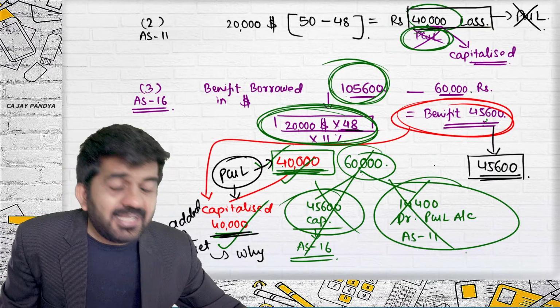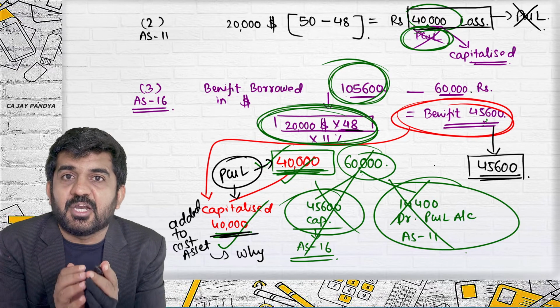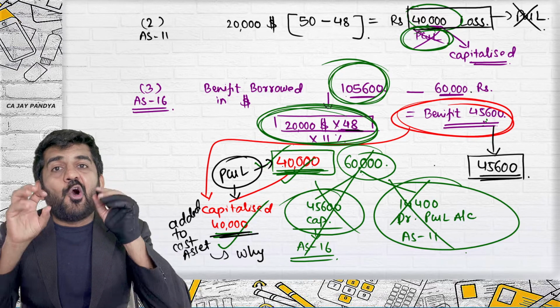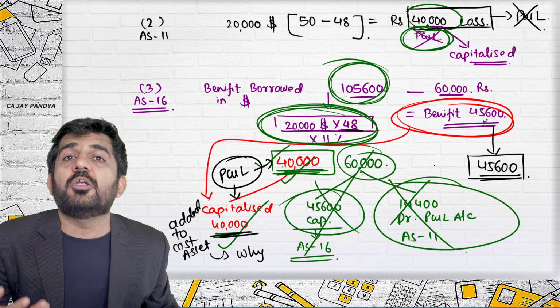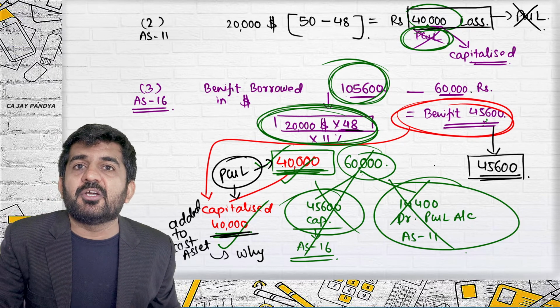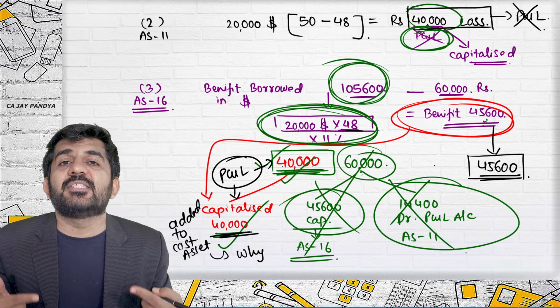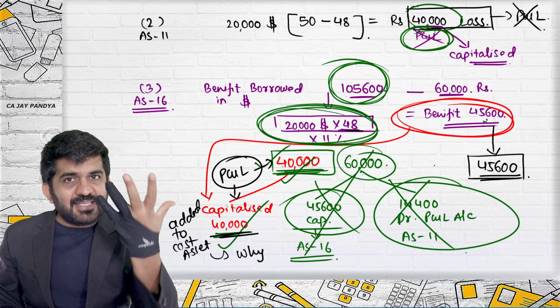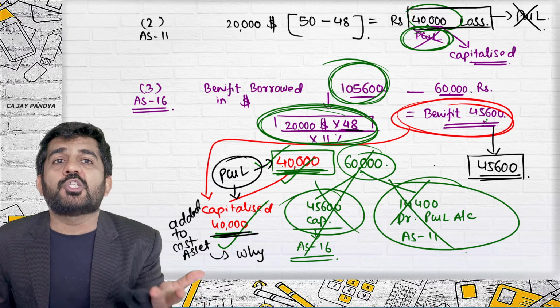So you are getting a benefit of 45,600 by taking that foreign currency loan. Then the loss on taking that foreign currency loan should not be transferred to P&L account. You are taking a foreign currency loan during that period because you can save some interest. So that saving of interest should be capitalized as a cost of the asset.